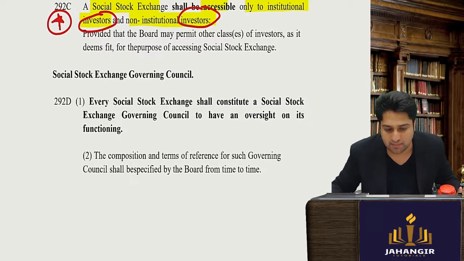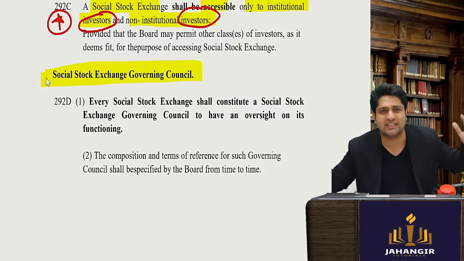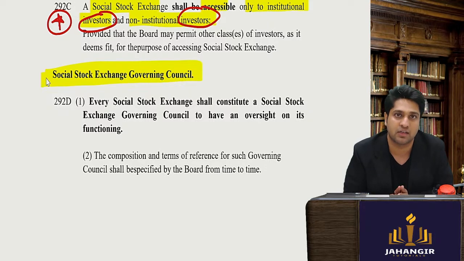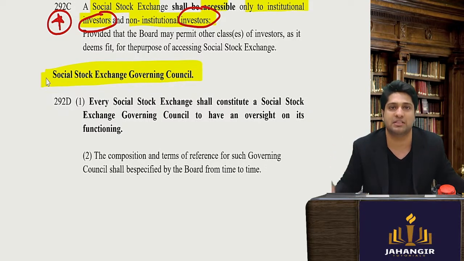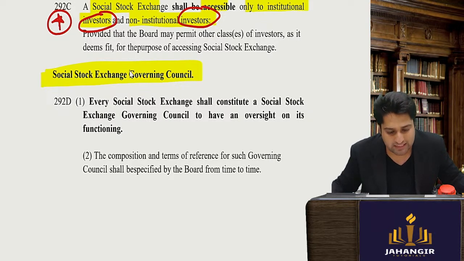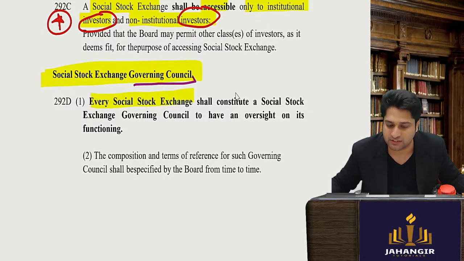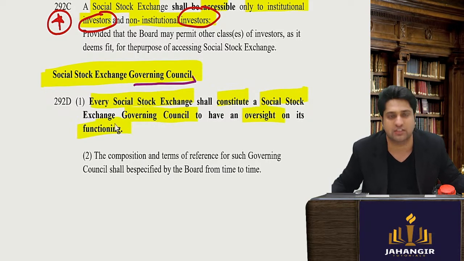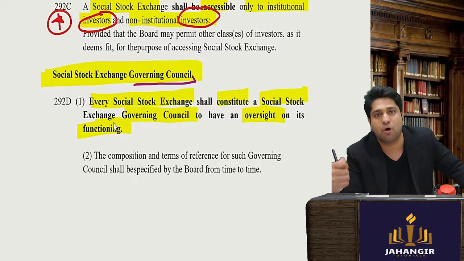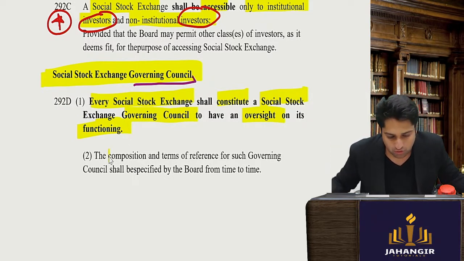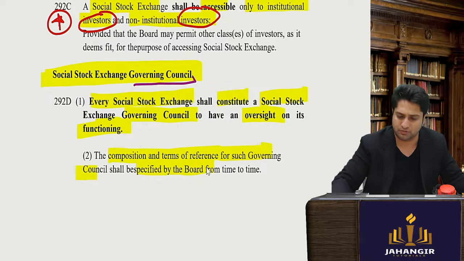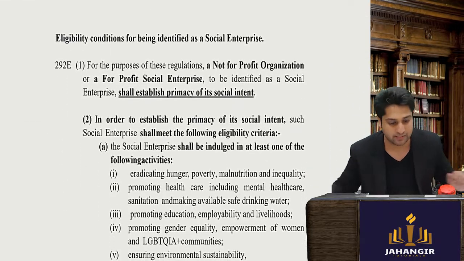Second, SEBI has said that this concept of raising funds and having these NGOs is a very organized sector. It's a very large-scale activity. So let's have a governing council as well. Every social stock exchange shall constitute a social stock exchange governing council to have oversight of its functioning. So they will give some rules and regulations, and monitoring will be done. The composition and terms of reference of such governing council shall be specified by the board. So what all matters will go to the council will be declared.